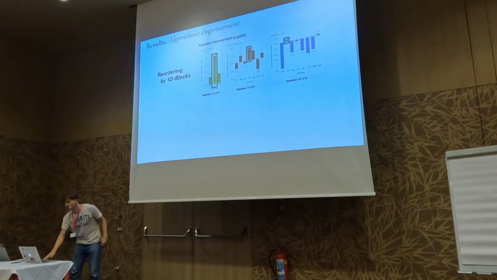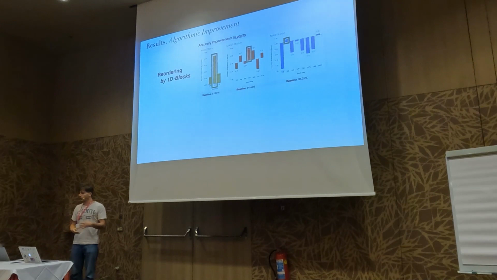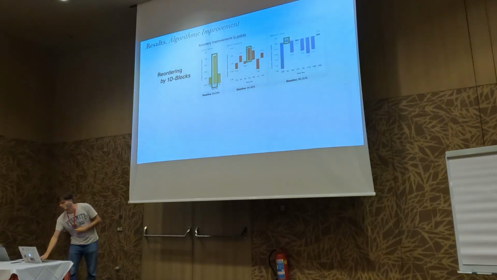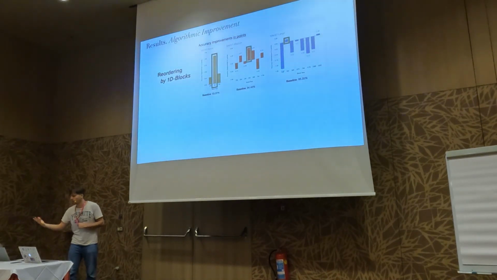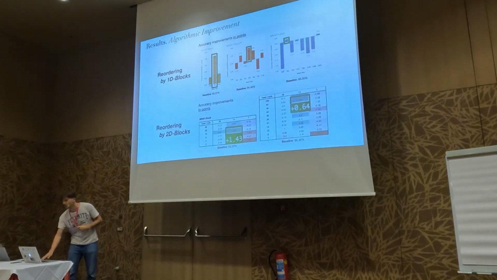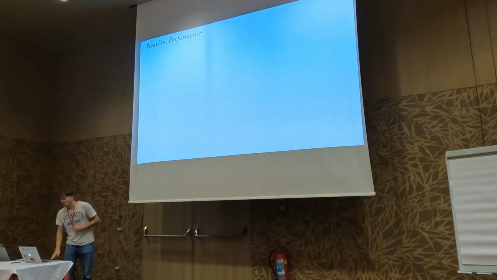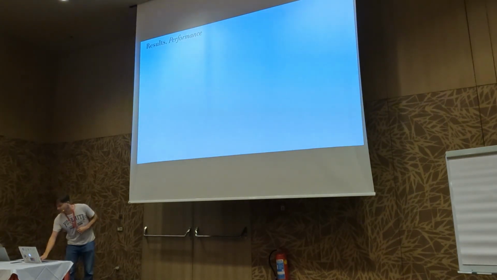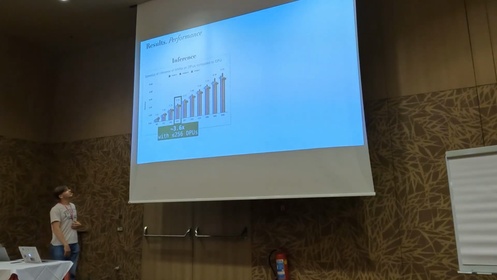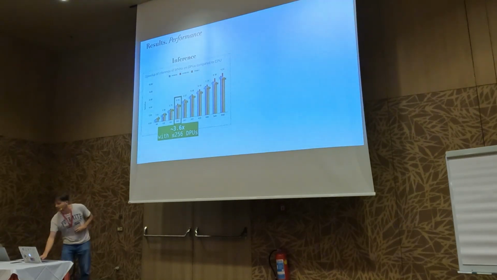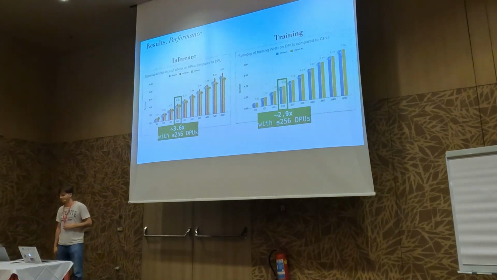For the algorithmic improvements, we do reordering by 1D block, and we find some good results across the datasets that we use. These are standard datasets in the weightless neural network research community. But we also find that reordering by 2D blocks gives even better results, as you can see here. And here are our performance results. For inference, with 240 DPUs, we have an improvement of about 3.6x, and for training, 2.9x.